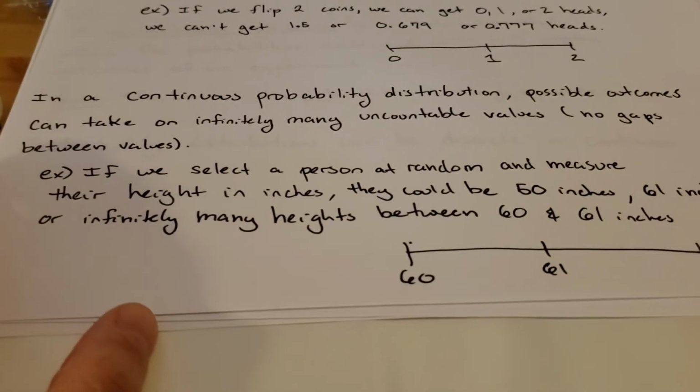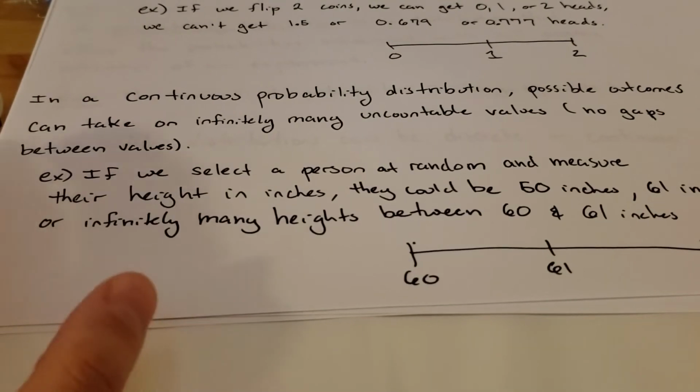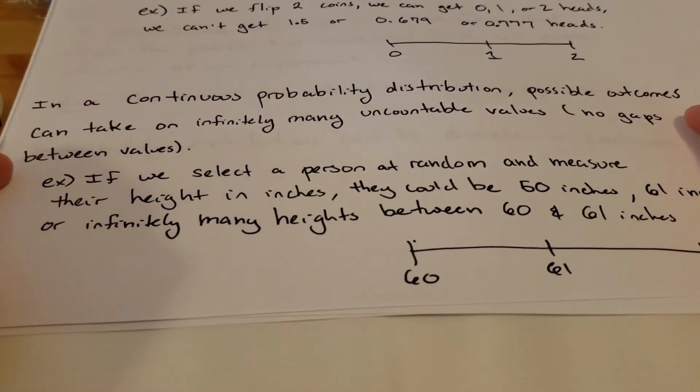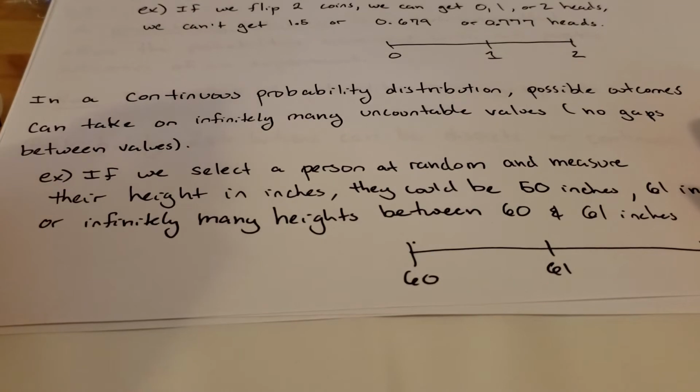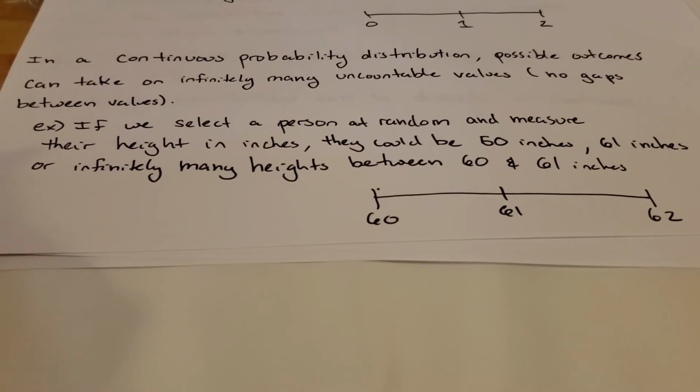In a continuous probability distribution, possible outcomes can take on infinitely many uncountable values. And now what we mean by that is that you don't have gaps between the values. This is stuff we're going to see more when we get to chapter 6, but just to talk a little bit more about what we mean when we say there's no gaps.